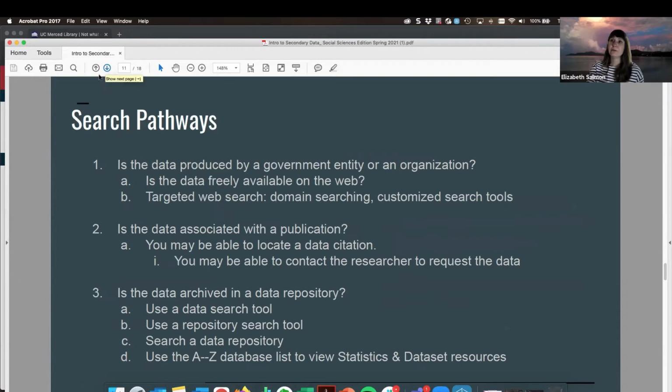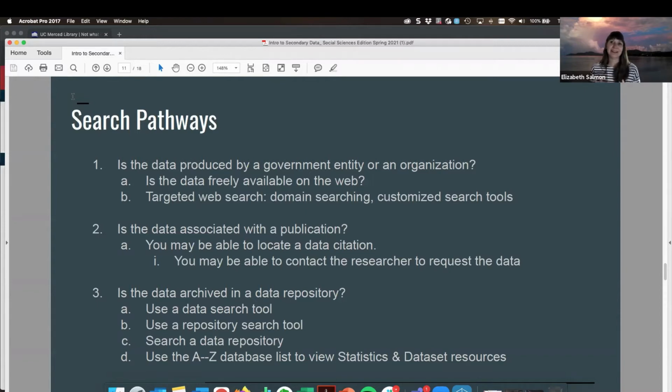And so I now want to move over to our search pathways. I have another series of questions here, but you probably will not know the answer to these questions without some preliminary exploration. These pathways can be related back to identifying who your data producers are and their associated common data locations.